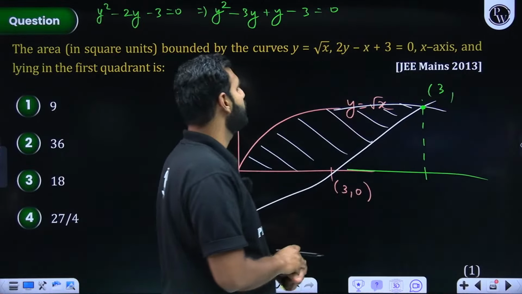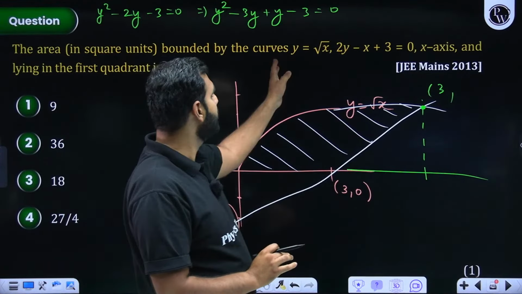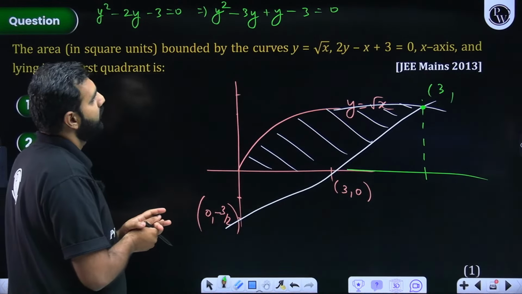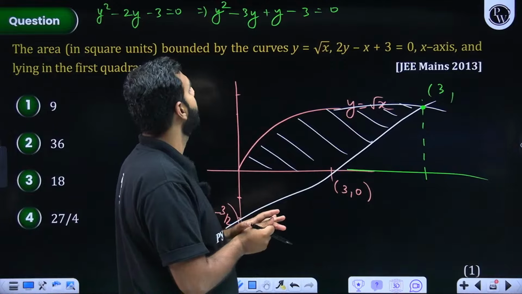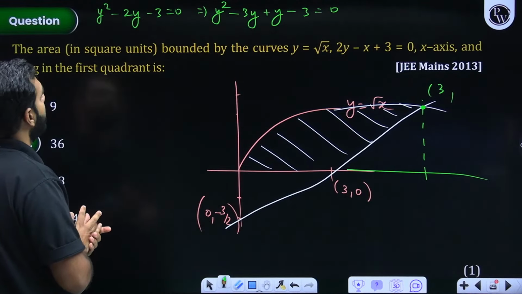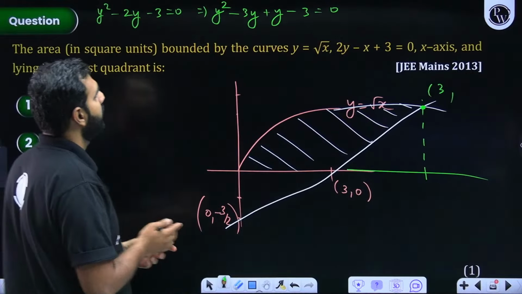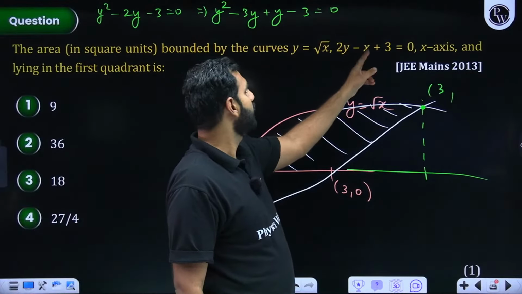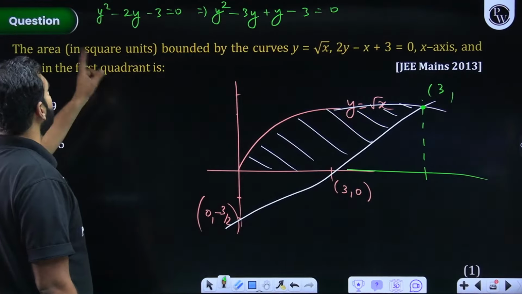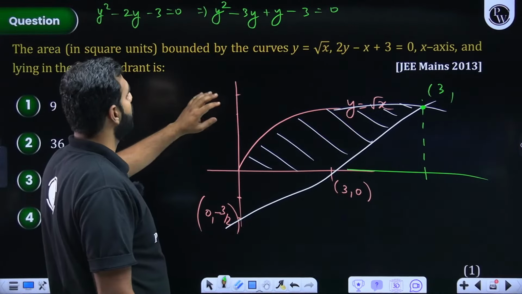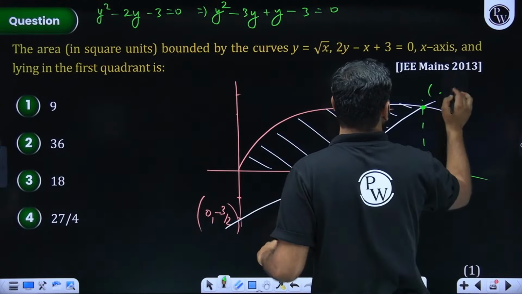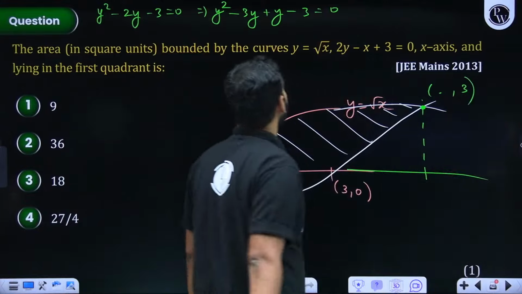And if I substitute x by 3, what am I doing here? It should be root 3. Am I making any mistake? Let me correct it. X we have replaced by y square. So it is 2y minus y square plus 3. 2y minus y square, so y square minus 2y minus 3. So I convert it. So I'm really sorry. We have gotten the value of y. I am absolutely not focused. Give me a second, student.